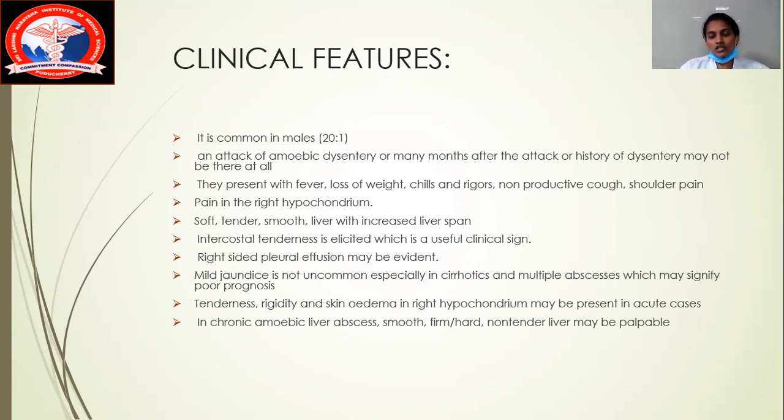Okay, so in acute cases, what are the things you're going to see? The patient will be telling you, or you can see tenderness, you can see rigidity and skin edema in the right hypochondrium. It is mainly seen in the acute cases. How will we differentiate from the chronic cases? The chronic amoebic liver abscess will be smooth, firm or hard, and it will be a non-tender liver. Always remember, if it is a primary infection, the liver can be tender and a very painful one, for the acute cases only. And in chronic cases, we can always see that there is a non-tender liver, and therefore the skin edema may not be seen, and you can also see a firm or hard consistency liver on palpation.